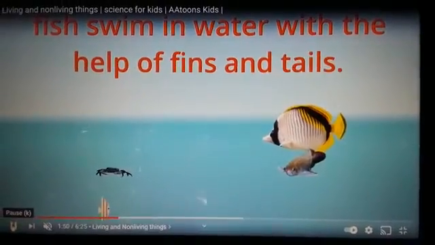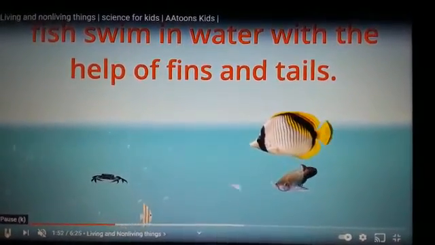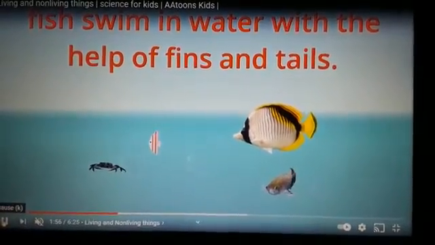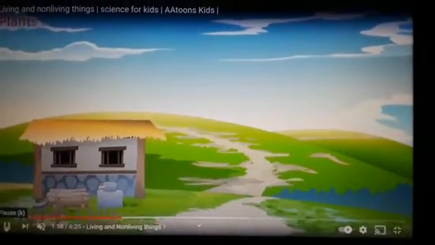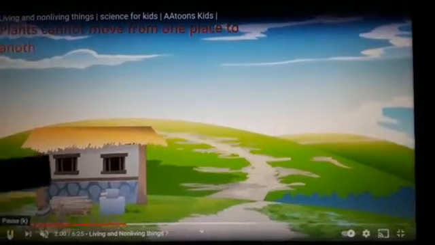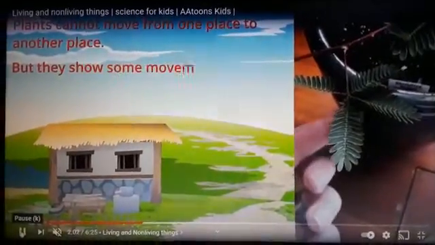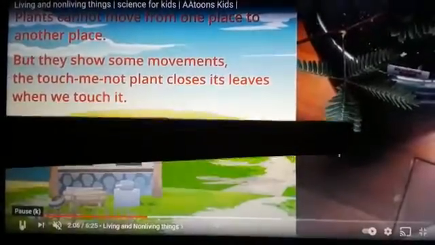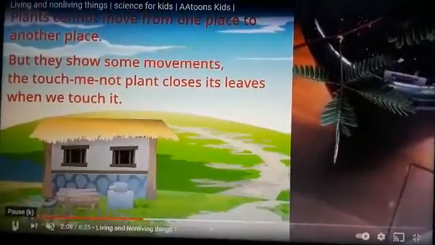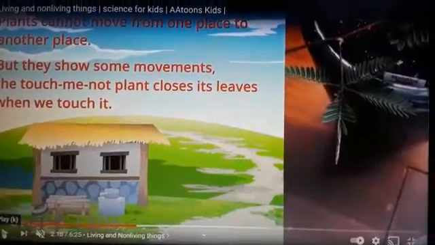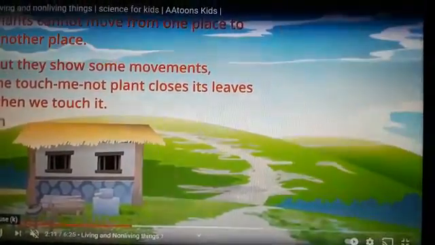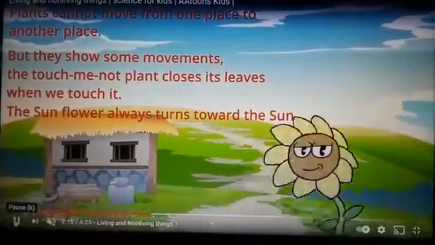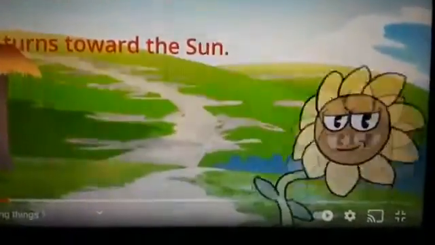The fish is a living thing. It can move. Non-living thing. Can the house move? No. A house is a non-living thing. But look at this plant here. When you touch it, it closes up. When you touch a plant, it closes. Yes, it is a living thing. Look at the flower moving. Yes, the flower can move.